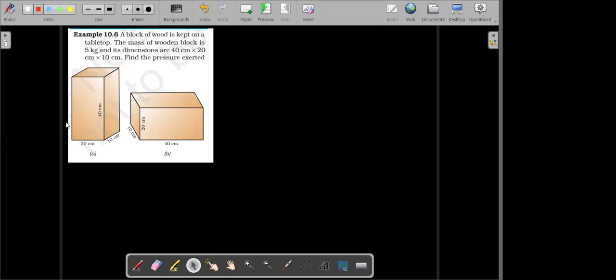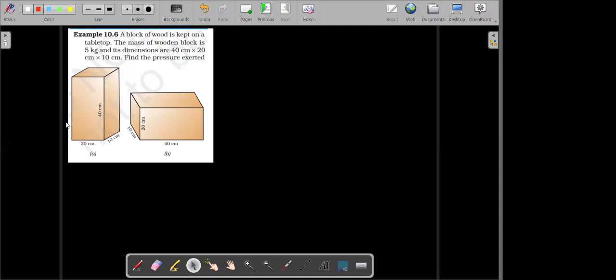Okay. So see, the question clearly says that you have to find the pressure exerted by each block. The pressure exerted by each block can be calculated by finding the force per unit area acting on the body, which will give us the pressure.